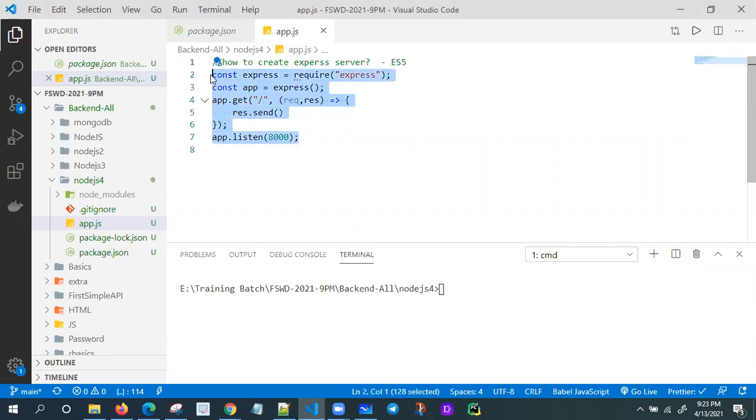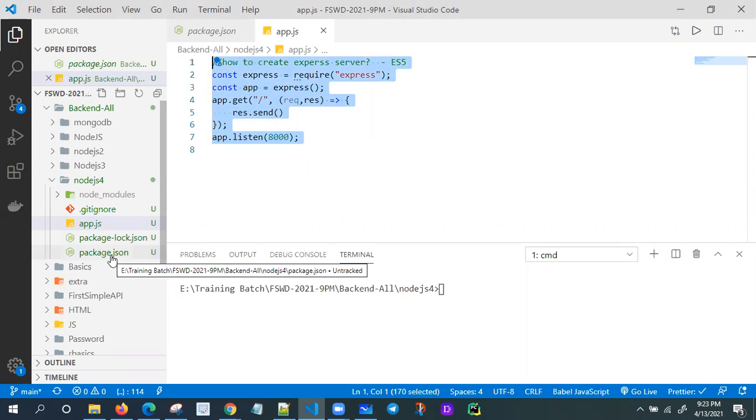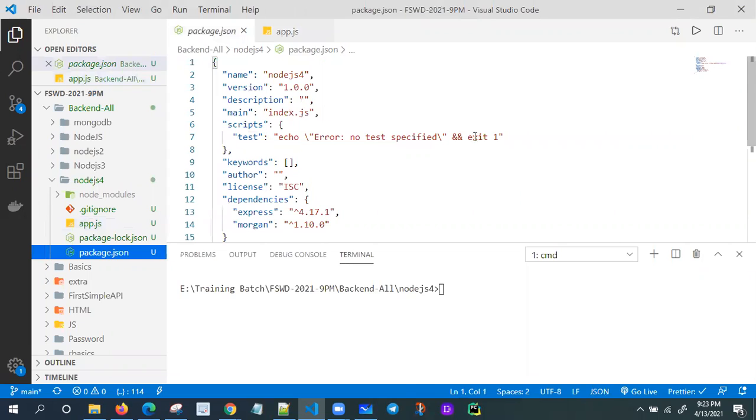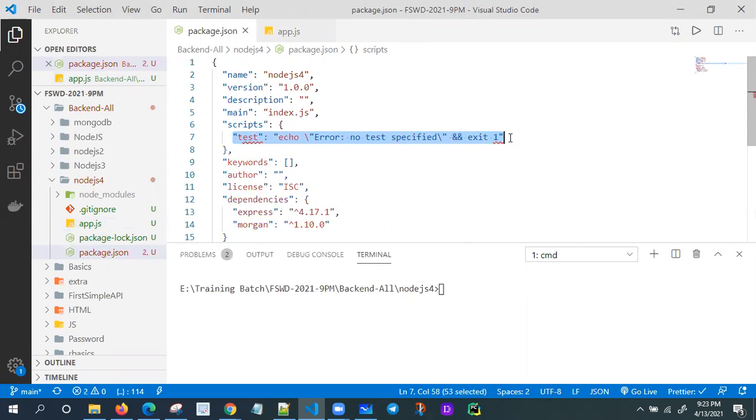Here, just I'm writing four lines of code to create the Express server. Just I'm creating one Express app, and the app is going to listen on port number 8000. Let's start the server. We just created the one backend app here. Go to the package.json file, and I'm preparing the environment now. Let me complete it; I don't want to test this one. Start, I'm going to give the commands actually.